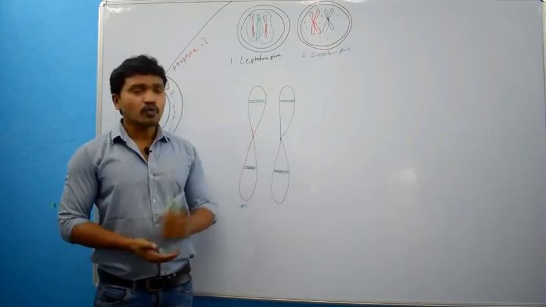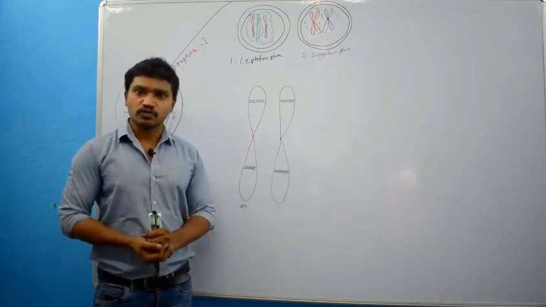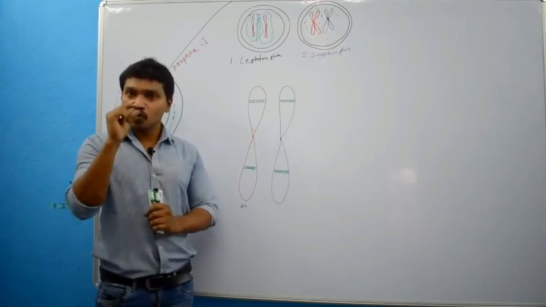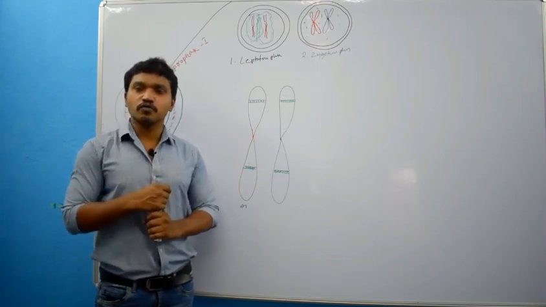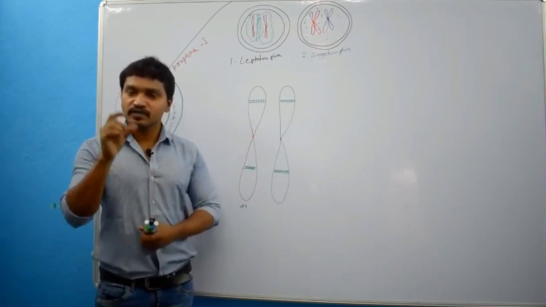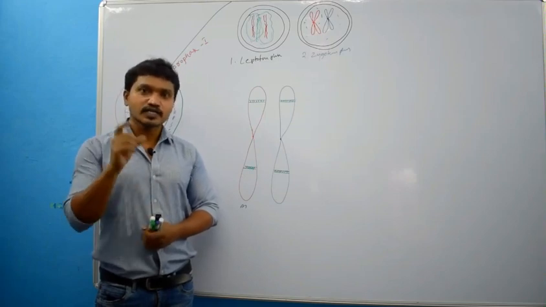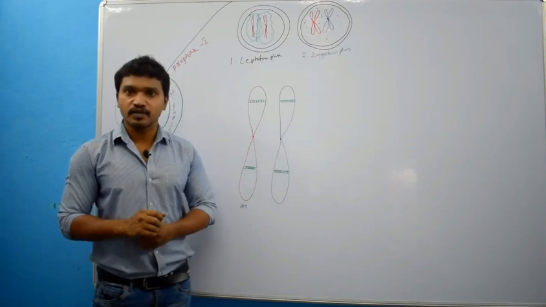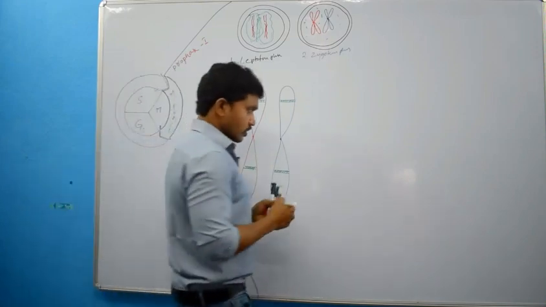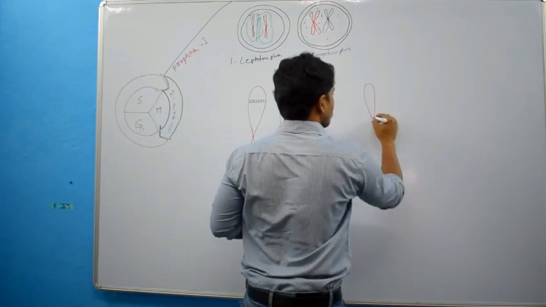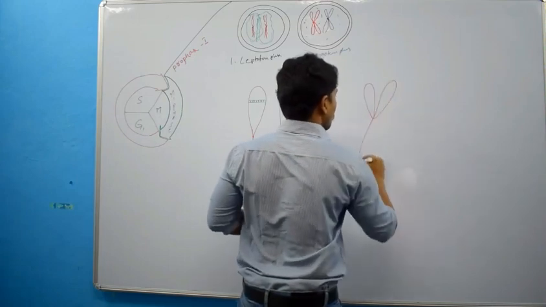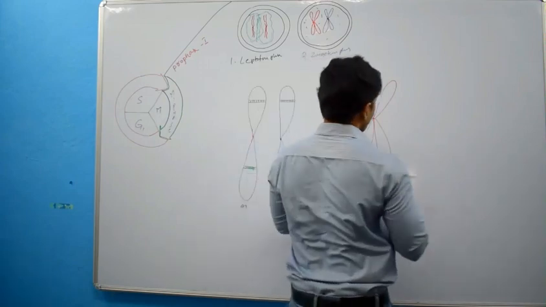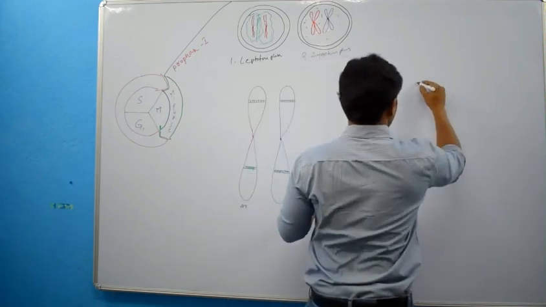But what about X chromosomes and Y chromosomes? Actually, X and Y chromosomes are not homologous, but only a small portion of homologous part is there. With that small portion only, the X and Y chromosomes will arrange side by side in case of male. Okay, let me explain that. If you take the X chromosome, it will be like this. And if you take the Y chromosome, it will be a bit shorter.